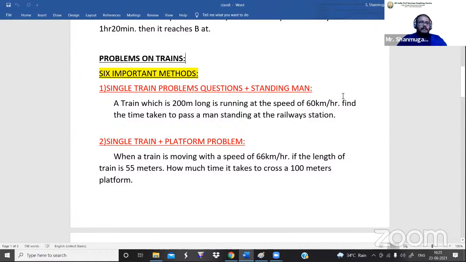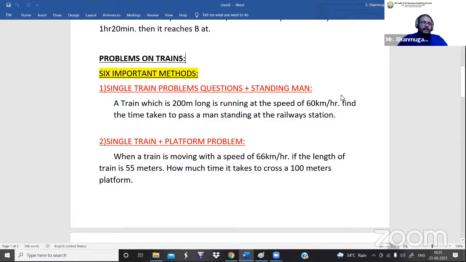Only one thing I want to say: in the time and distance concept, we have seen objects like man, car, bus, motorcycle, bicycle, likewise. Instead of these objects, in problems on train, from the topic itself we can easily identify that within only one object the entire topic will be there. So what is that object? Train. The entire concept depends on only one object, that is called trains. That is why the name of the topic is problems on train.